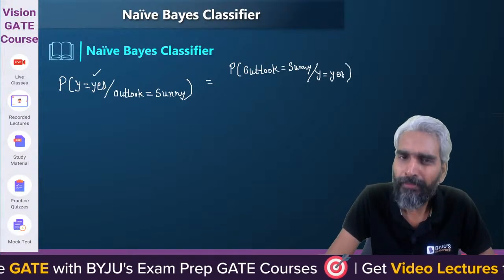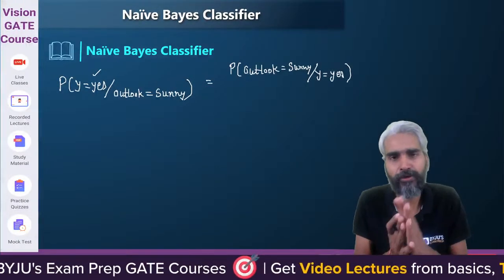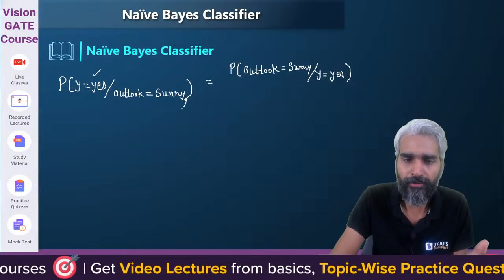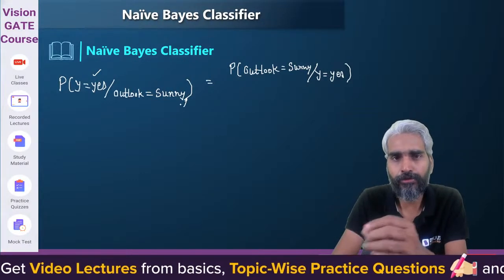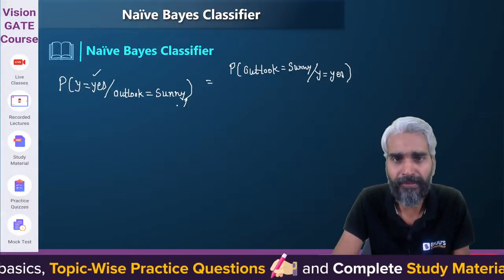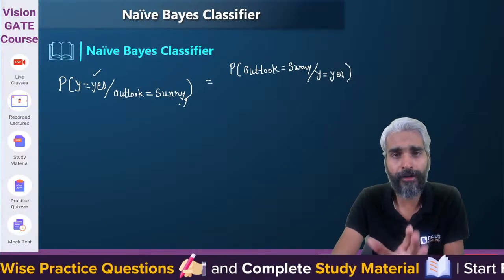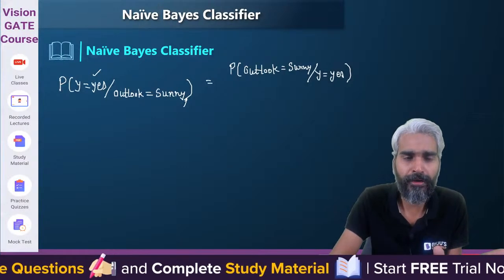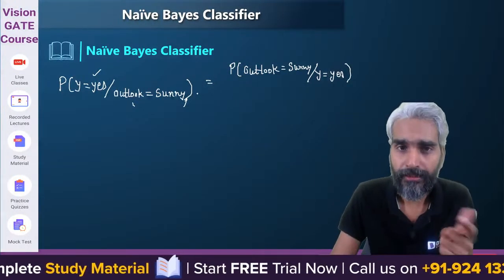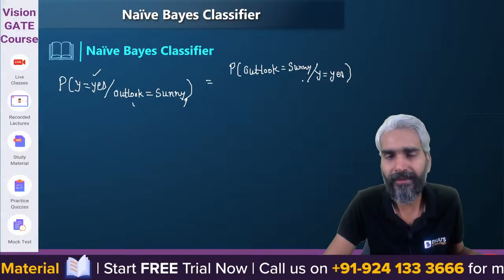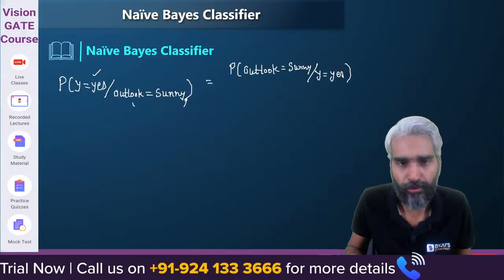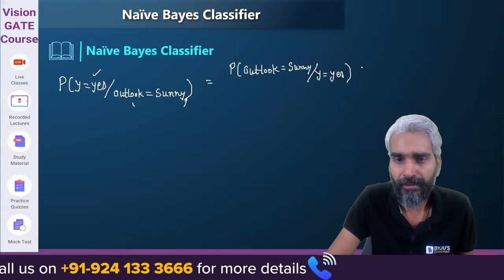I am not trying to solve it with respect to multiple variables. Otherwise, if you say outlook equals sunny and some other feature is also there, let's assume temperature, and we say temperature is hot, cold, moderate, then what is the probability that the match will be played when outlook equals sunny and temperature equals hot? This type of question can be asked, but let us just try to understand one simple concept so that you will get familiar with this particular thing.